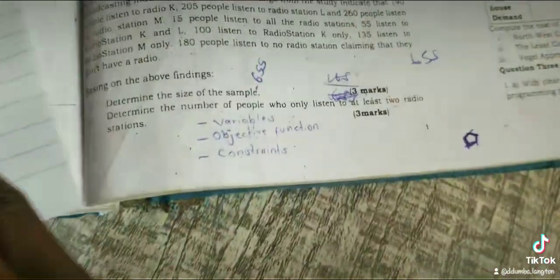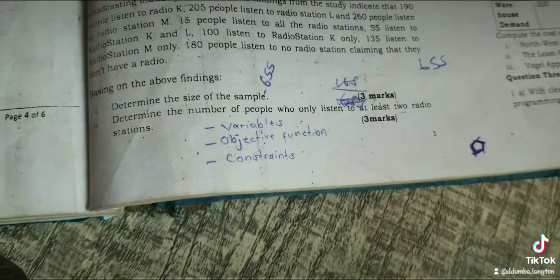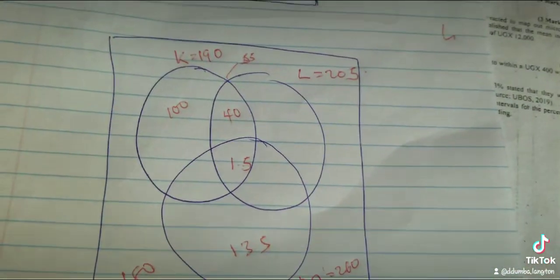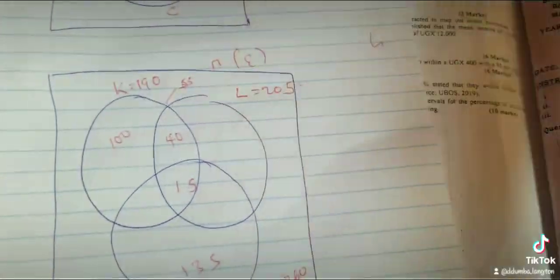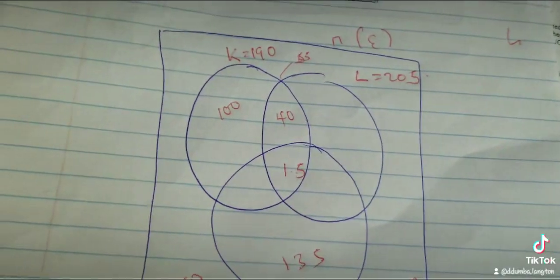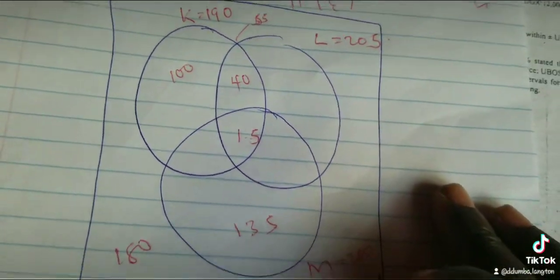What are they asking? They are asking to determine the size of the sample. So how do you determine the size of the sample? Meaning they want the universal. For the universal, they want the whole total.